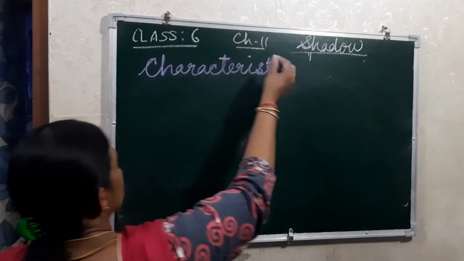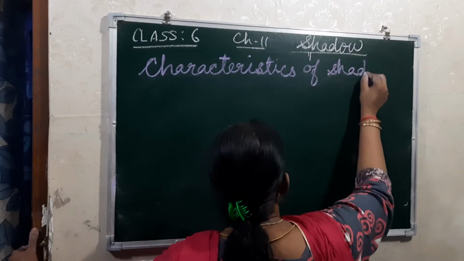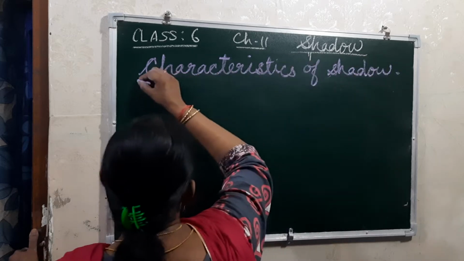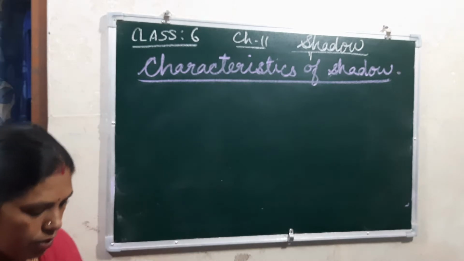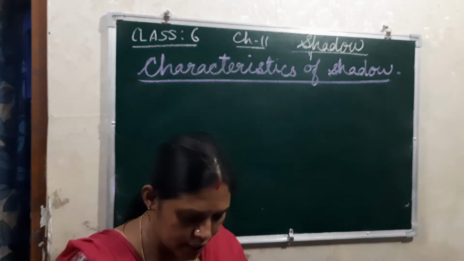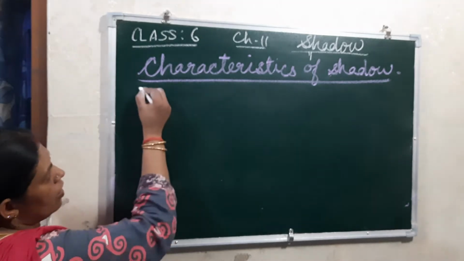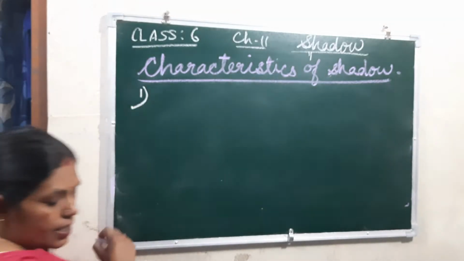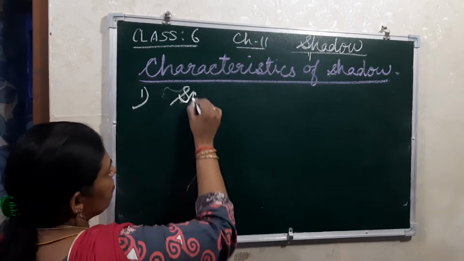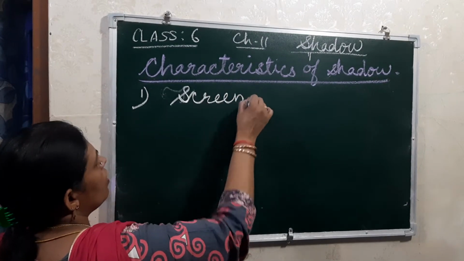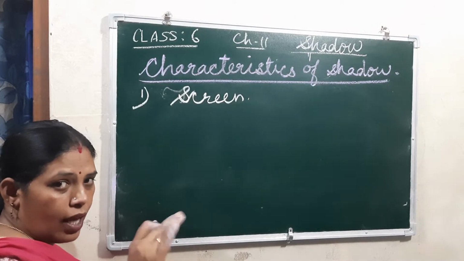Characteristics means the features. For the characteristics, what are the things required? There must be a screen, which is always opposite to the path of the light.